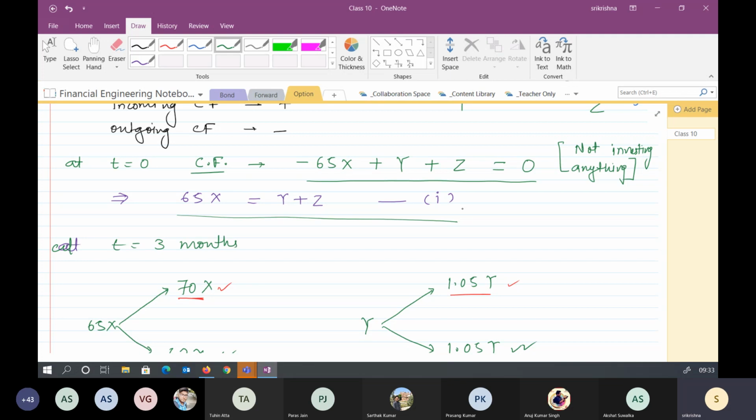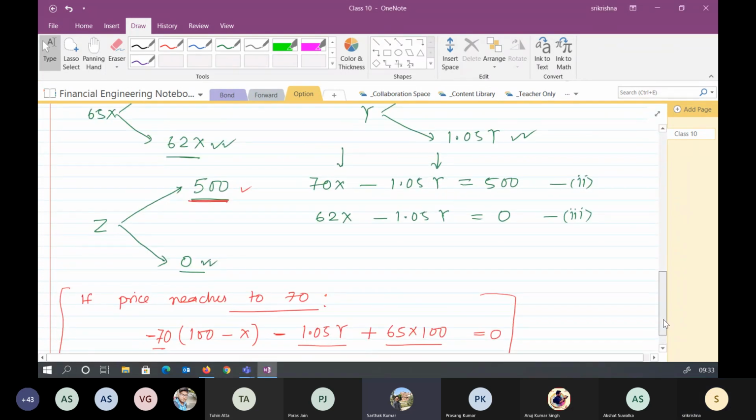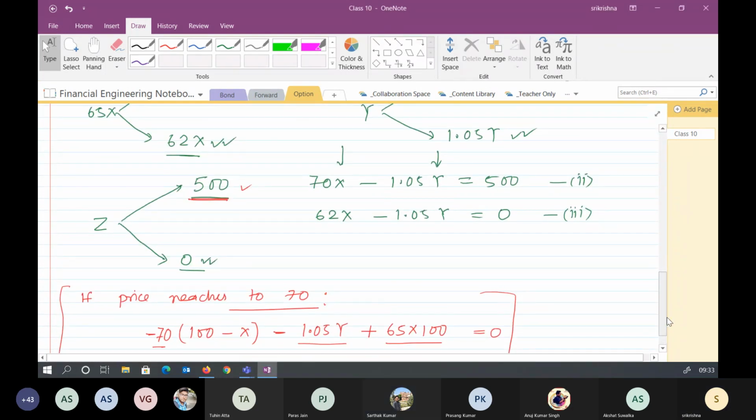So are these three equations clear to all of you? Yes. Can you scroll down and show the third equation, sir? Okay. Because my initial investment is 0, right?